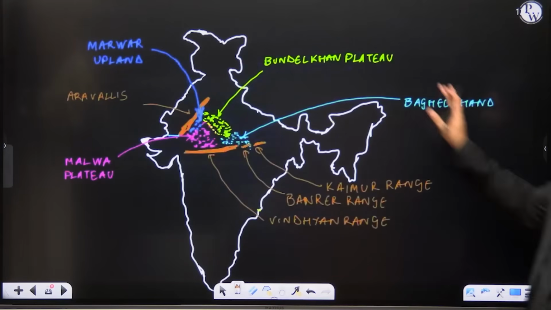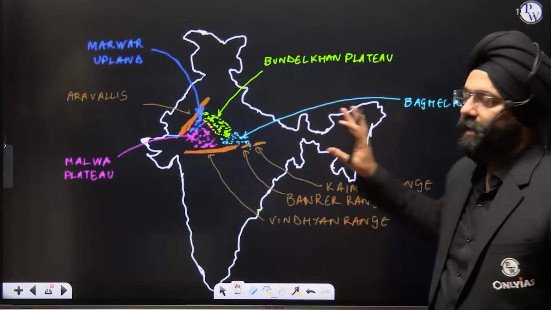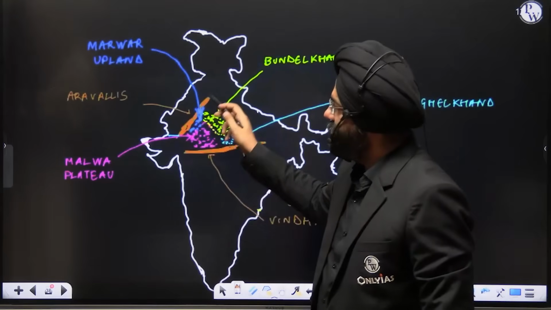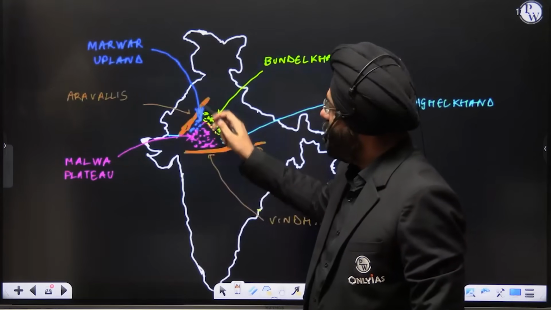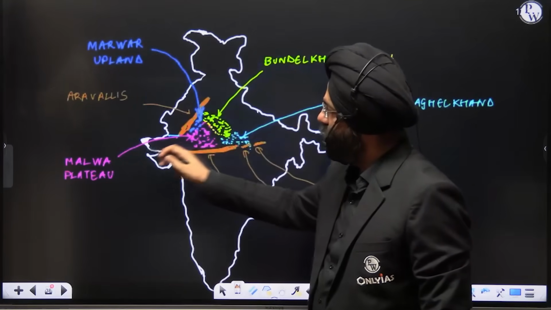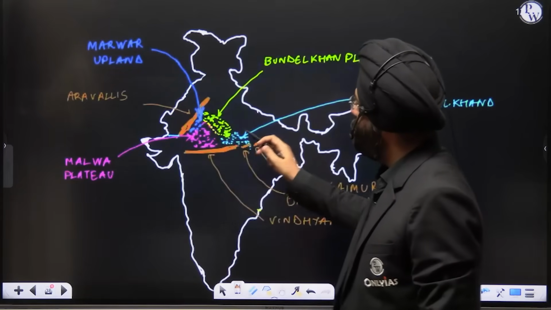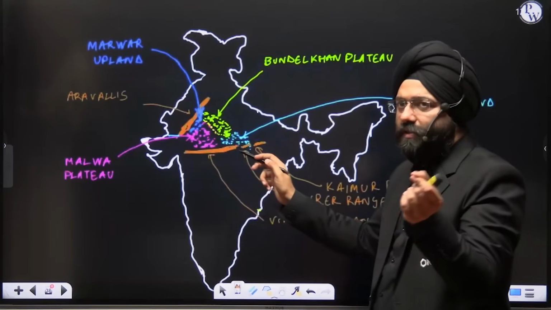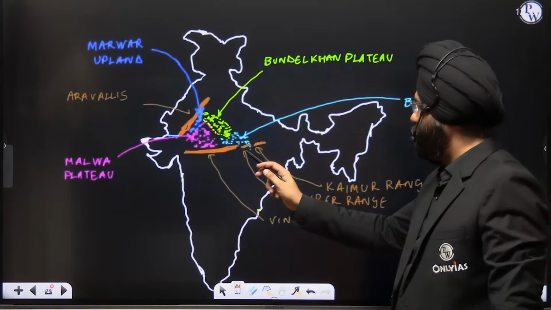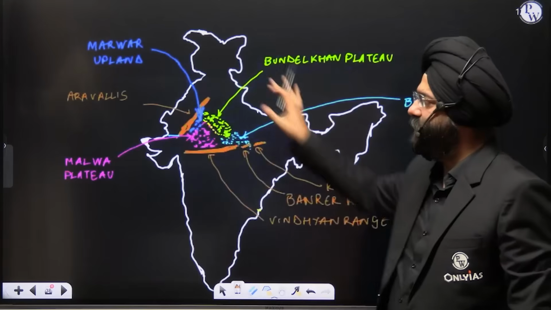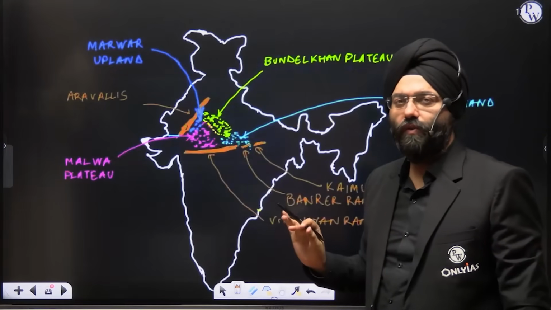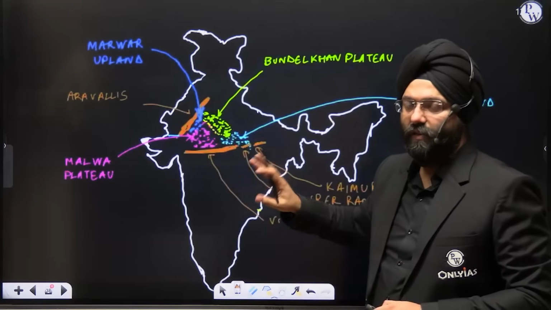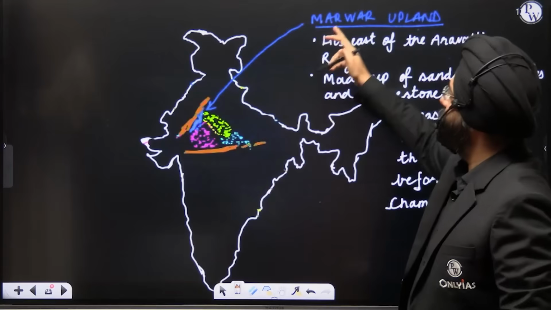Now, I'm showing you a brief aspect of the Central Highlands which we were discussing. This is the Aravali's. This is the Marwar Upland. This is the Malwa Plateau. This is the Bundelkhand. This is the Baghelkhand. And you have the Vindhyan range over here. And then you have certain extensions in the form of Banre range and the Kaimur range. So this is again broadly a complete representation of the Central Highlands. So we have already studied the Aravali's. Let's move ahead. Next is Marwar Upland.